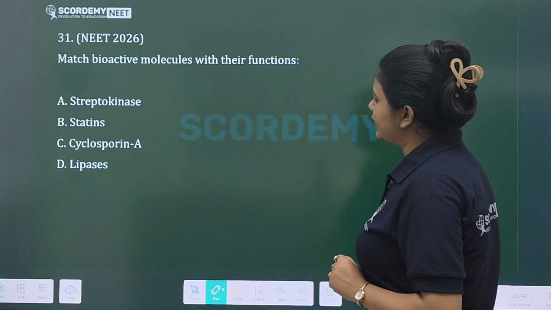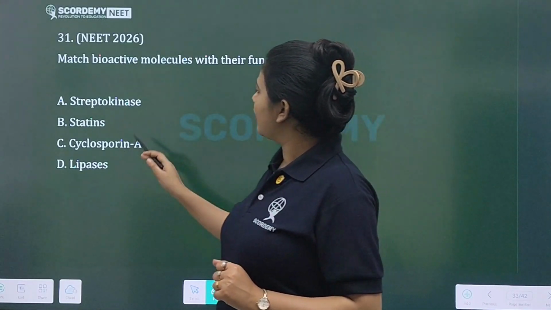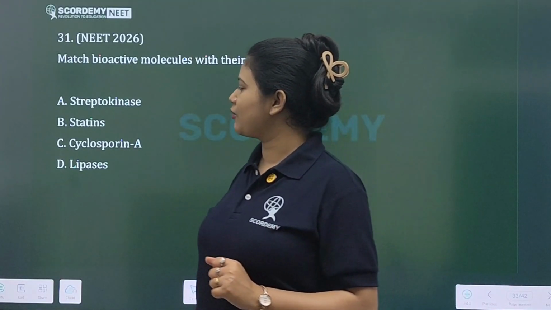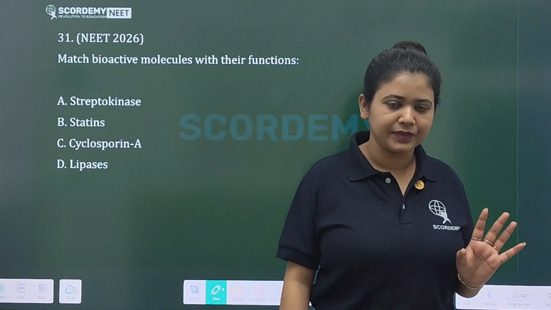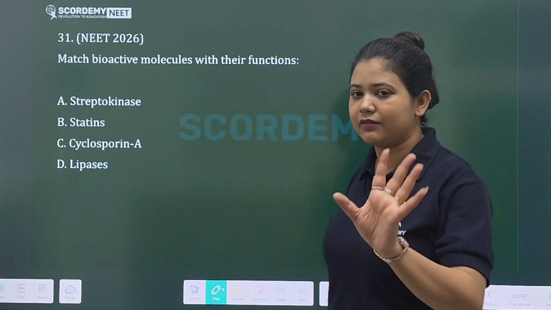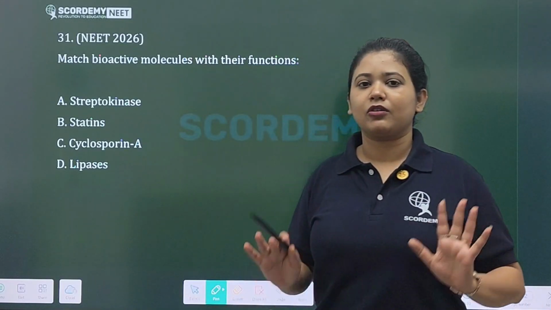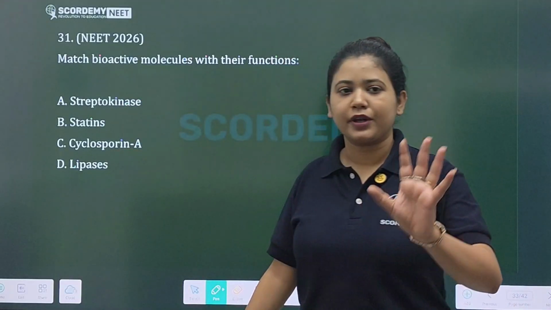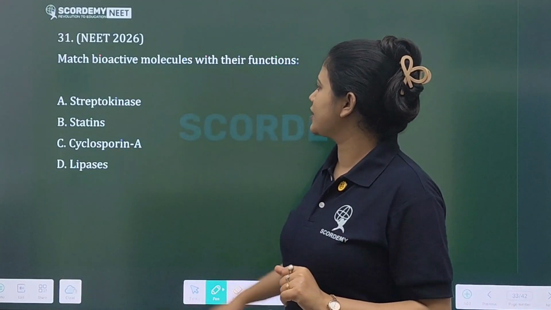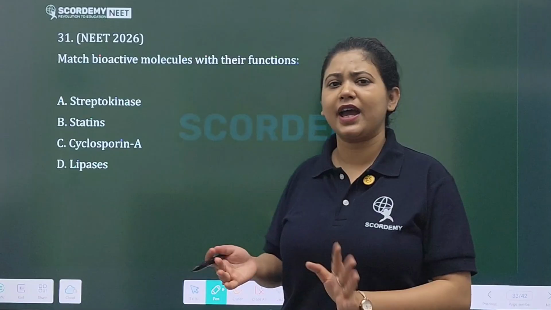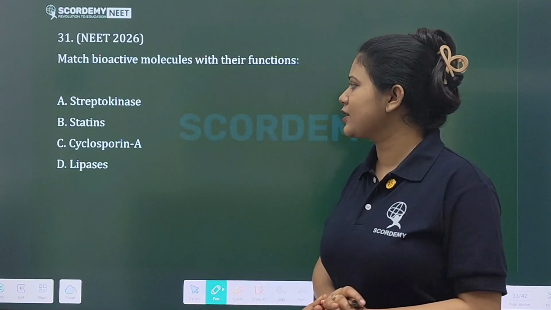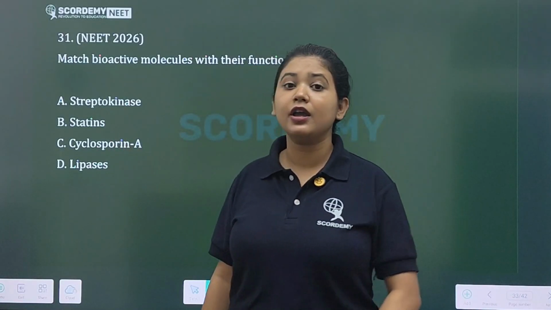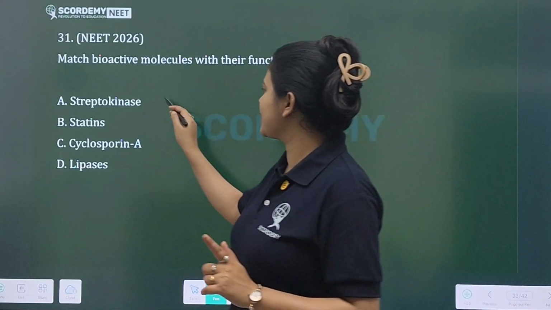Bioactive molecules with their function. You just have to match the function. Streptokinase is a clot buster.